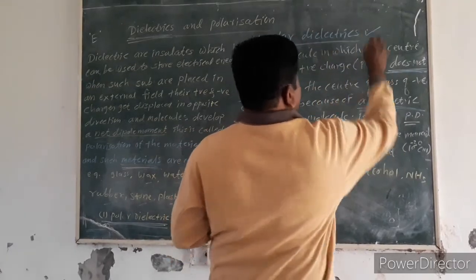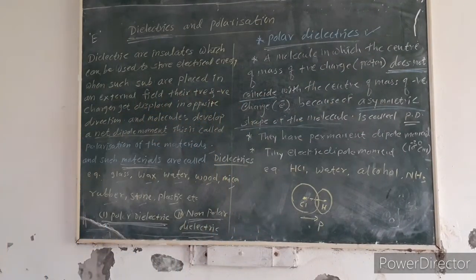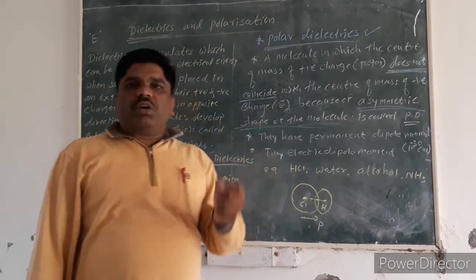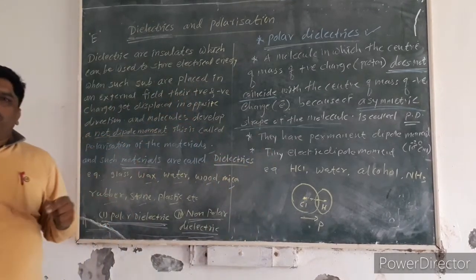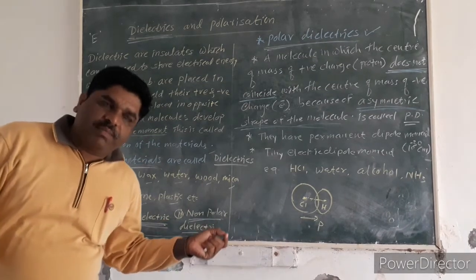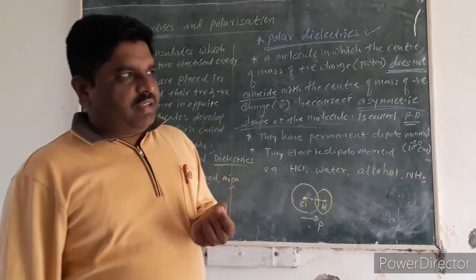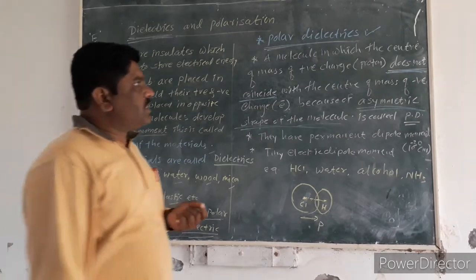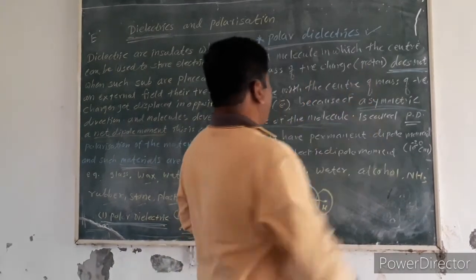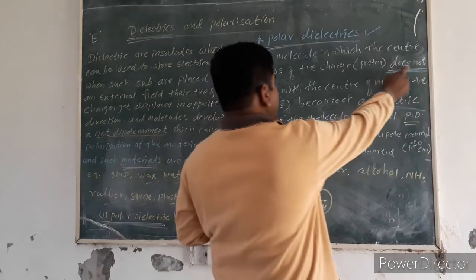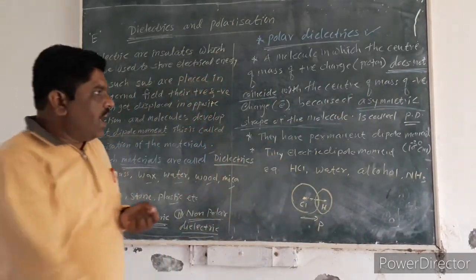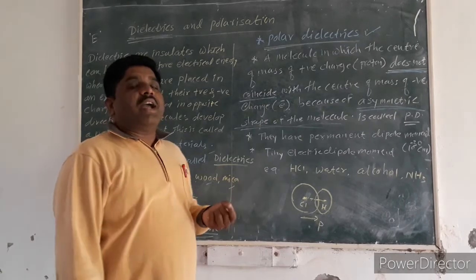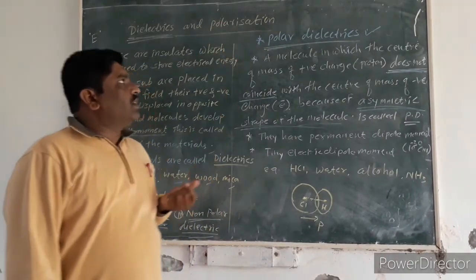This is called polar dielectrics. That means in a polar dielectric, the center of mass of positive charge and the center of mass of negative charge do not coincide because the shape is asymmetric, and such dielectrics are called polar dielectrics.